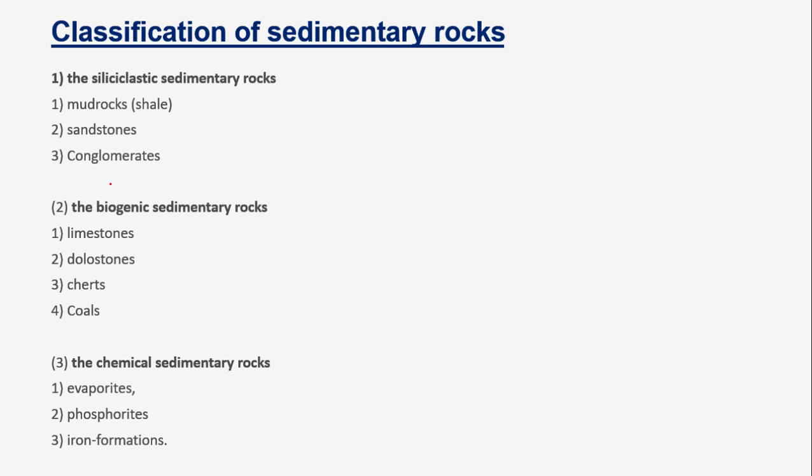The first one is the siliciclastic sedimentary rock. The second one is the biogenic sedimentary rock, and the third one is the chemical sedimentary rocks. The siliciclastic sedimentary rocks include the mud rocks, sandstone, and conglomerate. The biogenic sedimentary rocks include limestones, dolostone, cherts, and coals. And the chemical sedimentary rocks include the evaporites, phosphorites, and iron formations.